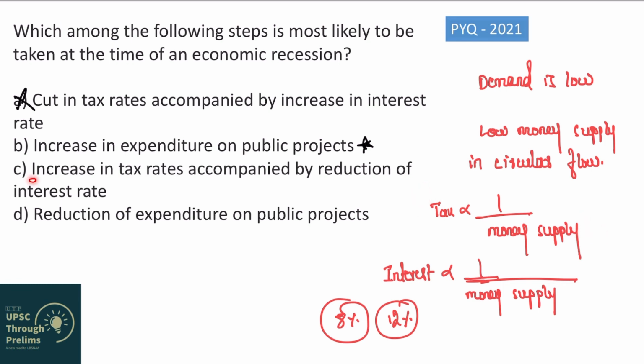So this is not the correct option, right? Because we are trying to increase the money supply and increase the demand. So option C is wrong. Now let us see the last option. Option D. Reduction of expenditure on public projects.